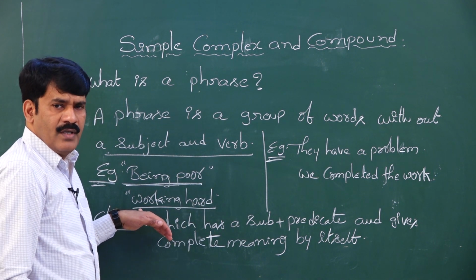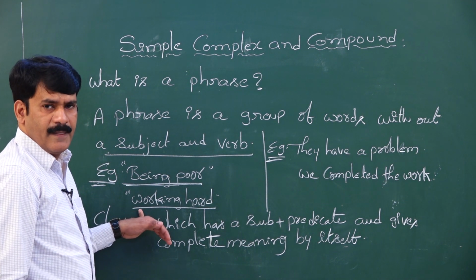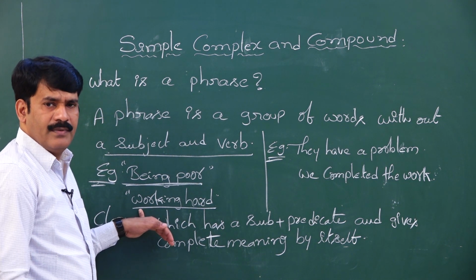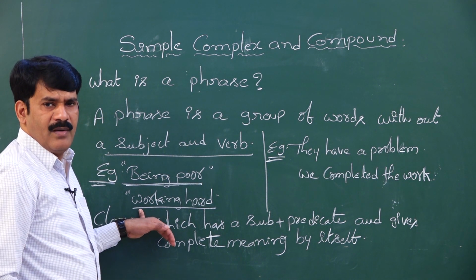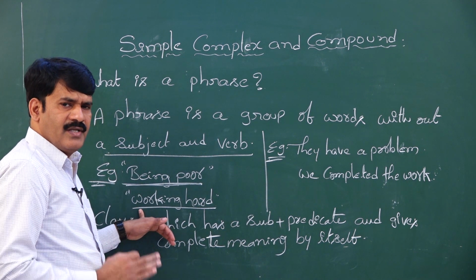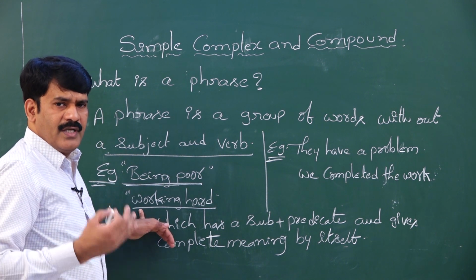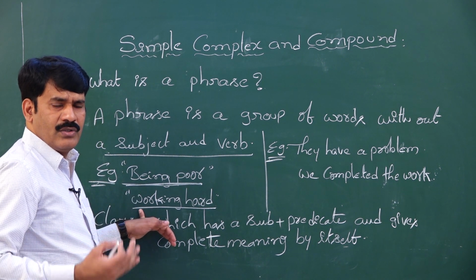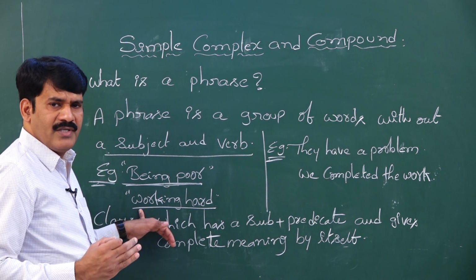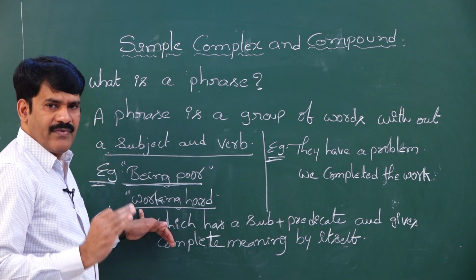No. Is any subject seen in the sentence? There is no subject. Where there is no subject and no verb, you can confirm it is a phrase. There are different kinds of phrases. It is not required for you to learn about the different kinds of phrases, but you have to understand the difference between a clause and a phrase.